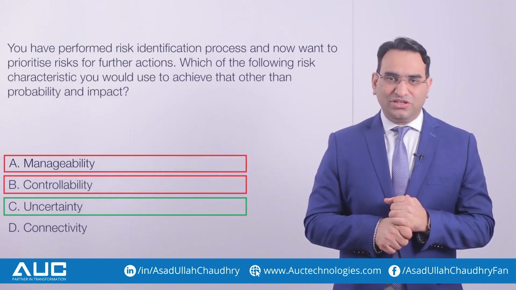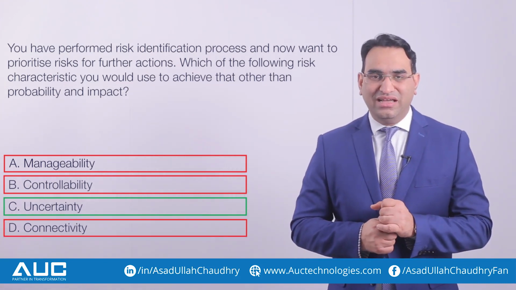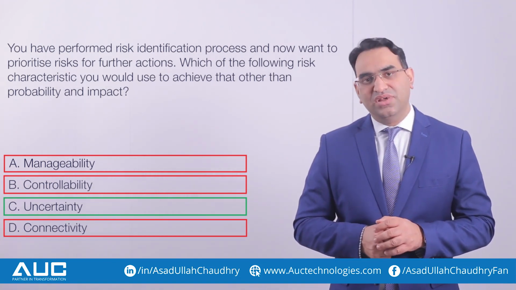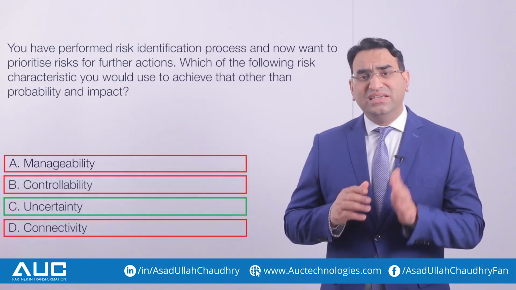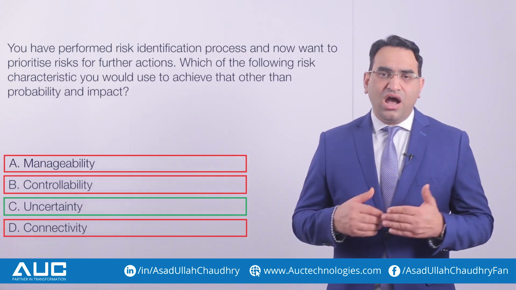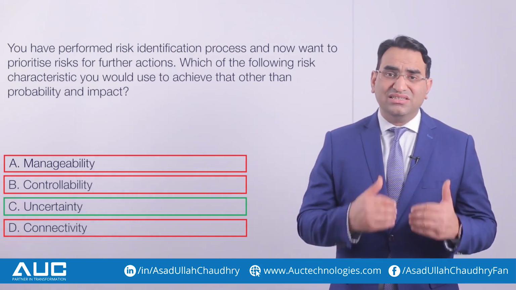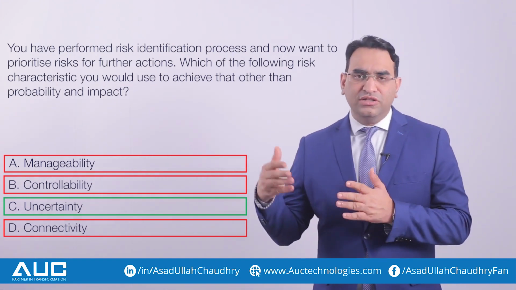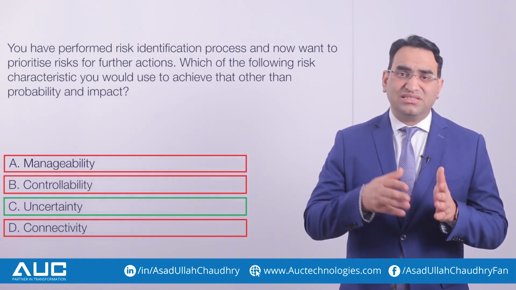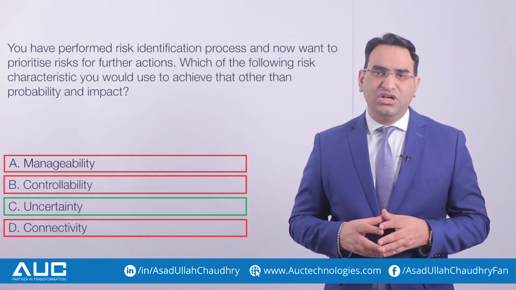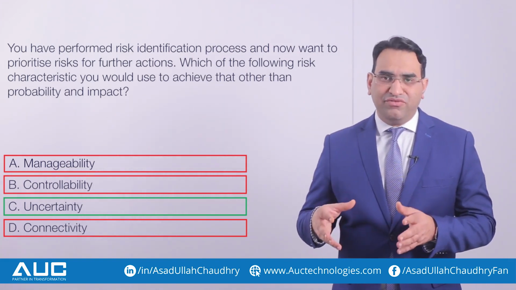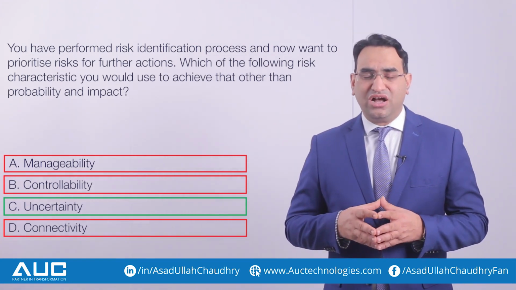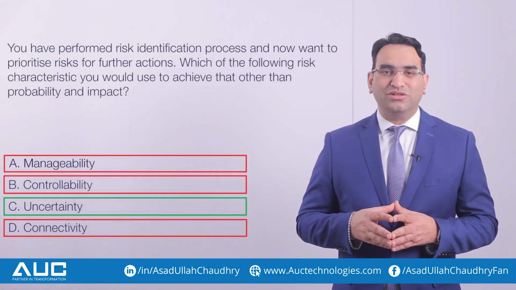Let's see why option D is also not the answer. Option D says connectivity. Connectivity is also one of the key characteristics of a risk: how much this risk is connected with other attributes or other risks of the project. If this risk is connected with multiple other risks, it is going to impact your project in a big way. So that is why connectivity is also not the right answer for this question.